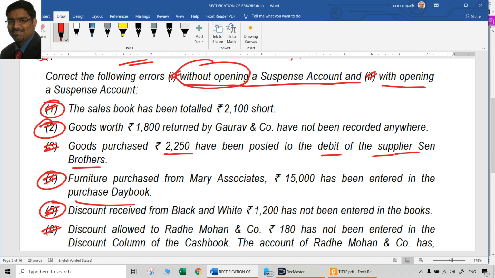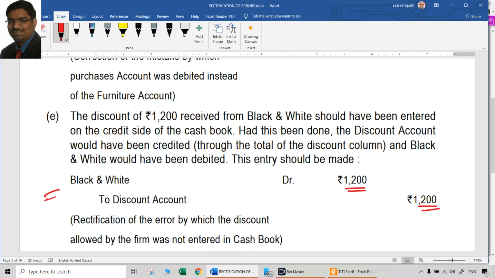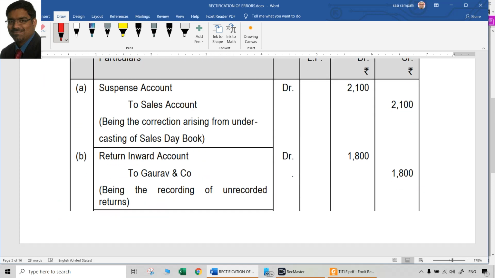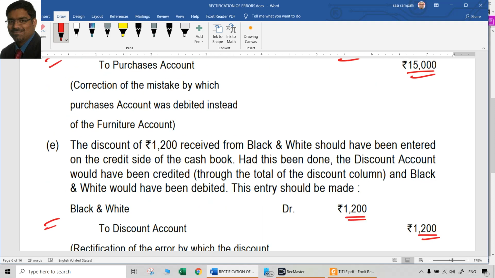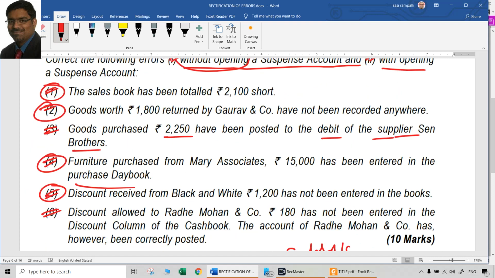Point number 1, sales book undercast by 2100. So sales has to be credited for sure, 2100. Obviously, debit has to be given to the suspense account. So the entry should be suspense account debit to sales account, that is 2100. And by the way, the second entry is the same: sales returns account debit to Gaurav and Co account. The second entry is not different; the same entry is there in both cases.